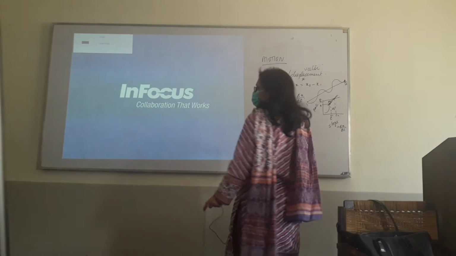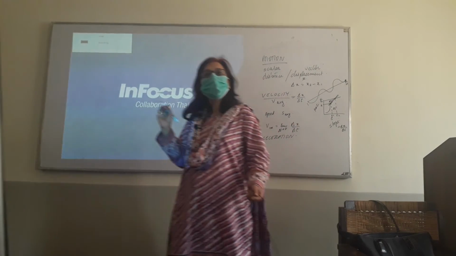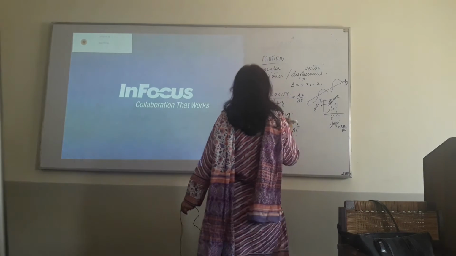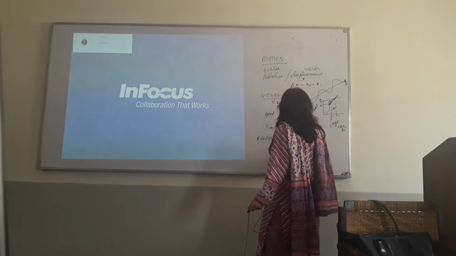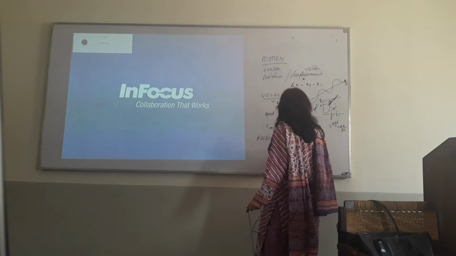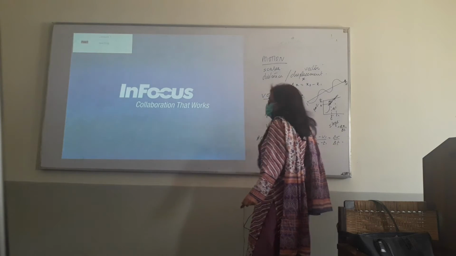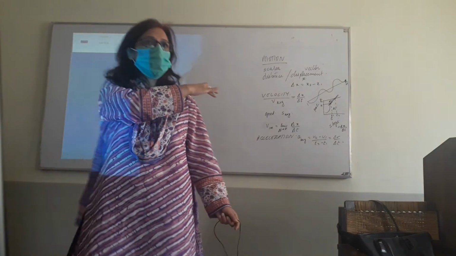Right, acceleration. What is acceleration? Exactly. Acceleration again is represented by the symbol A. A average is equal to V2 minus V1 over T2 minus T1. This means delta V over delta T. Can you see the board, all of you?